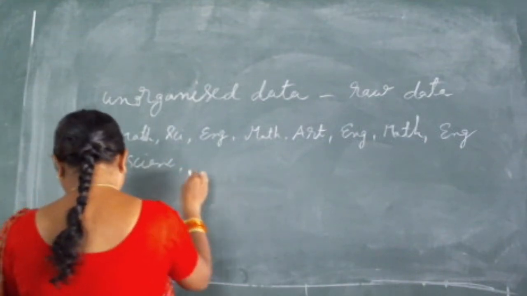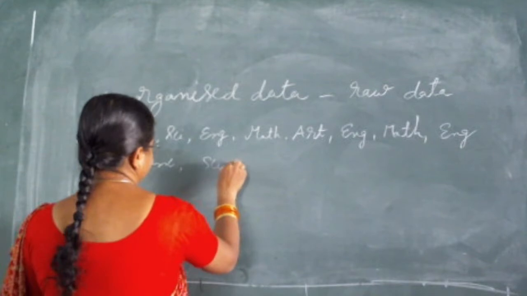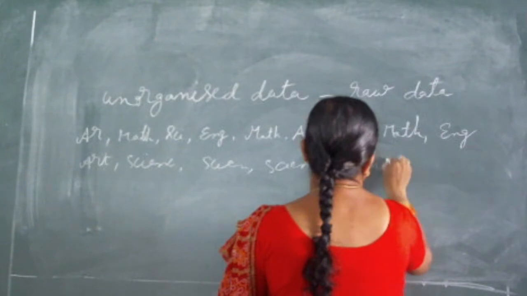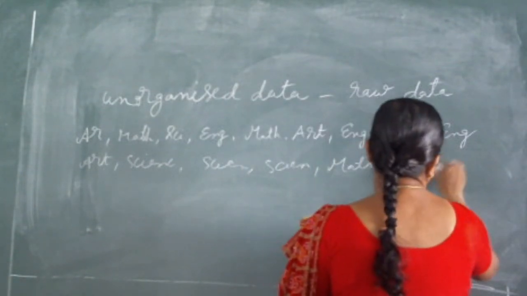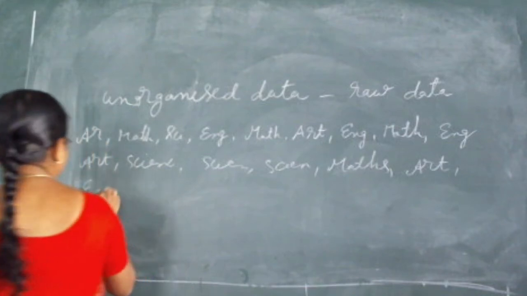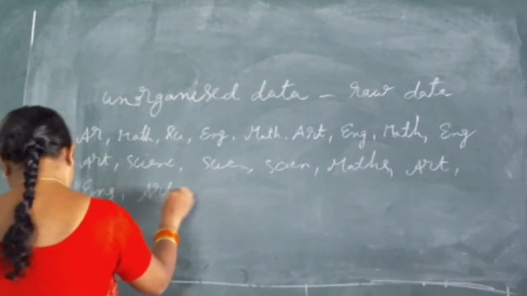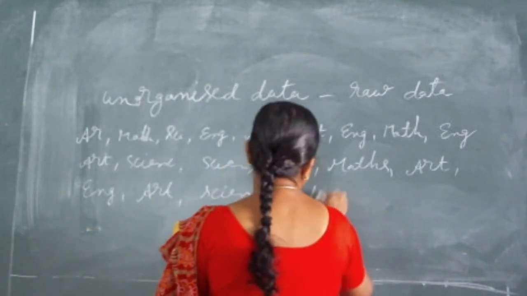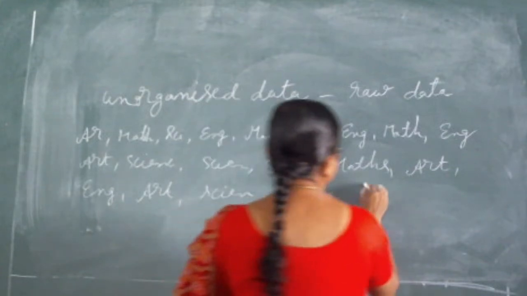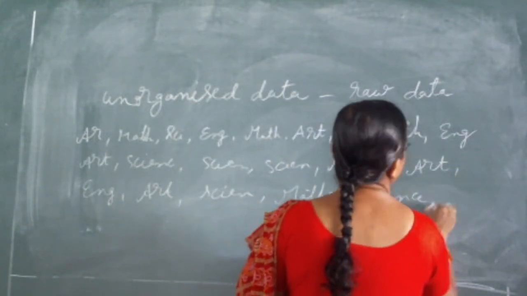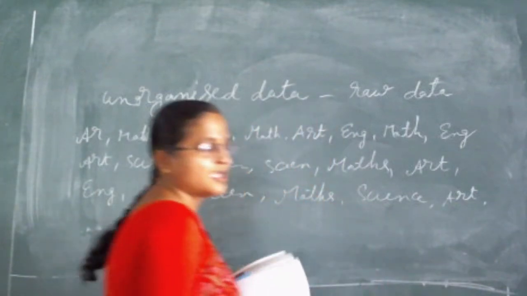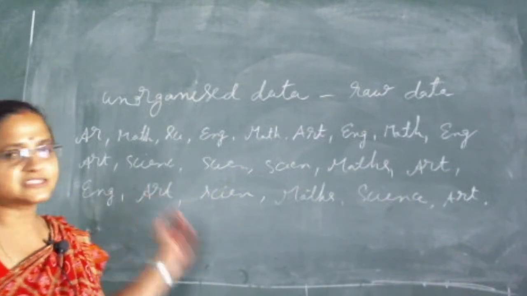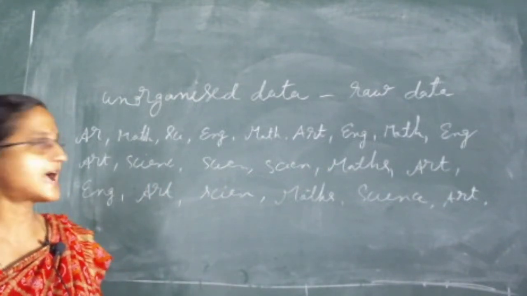Someone said science, some other said science, some other said maths, some other said art, some other said English, and somebody told me arts, science, some others said maths and science and art. One by one everyone is giving a reply. I asked everybody, standing up one by one, about their favorite subject, and they gave me the answer like this.